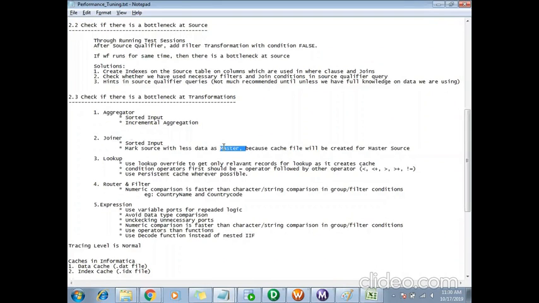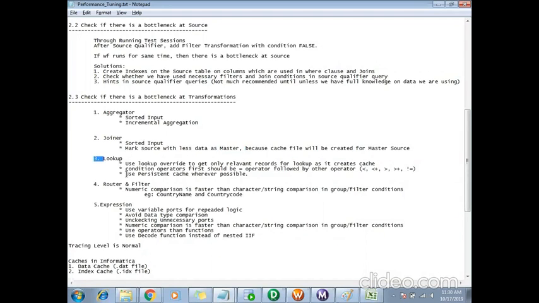I can mark any of the sources as master or detail, but the best practice for performance is to mark the source with less data as master, because for the master source it will always create a cache file. That's the reason we make the source with fewer records the master. Again, that will improve the performance.